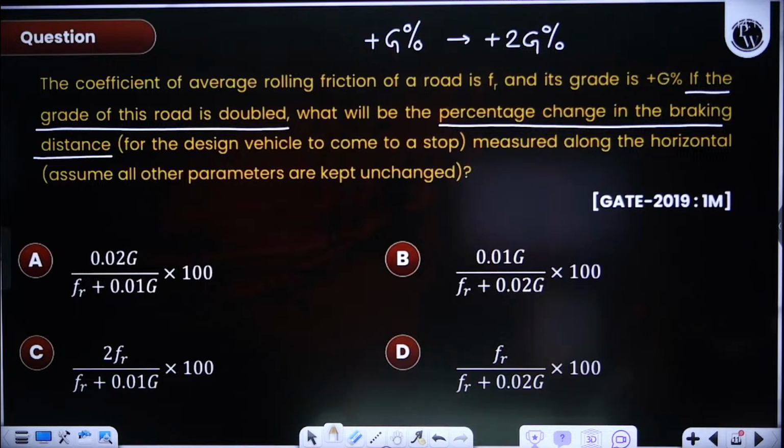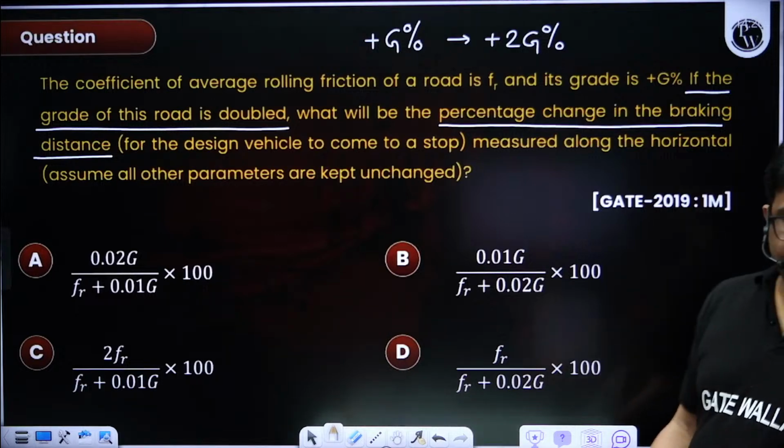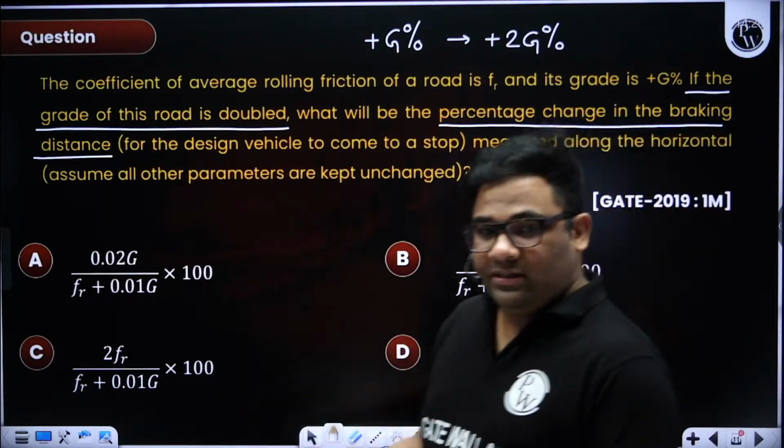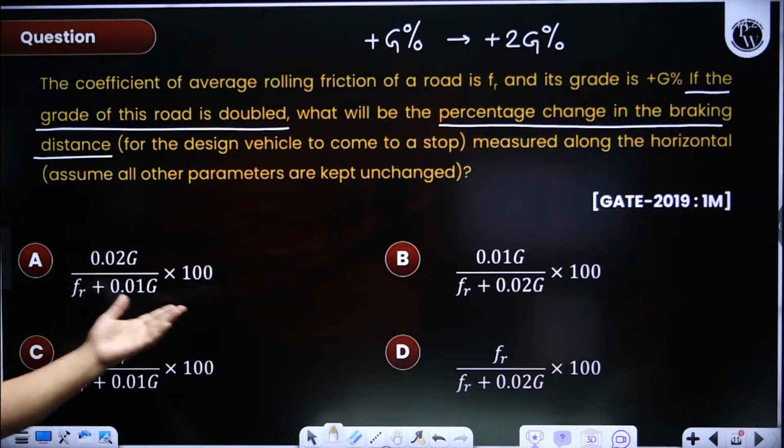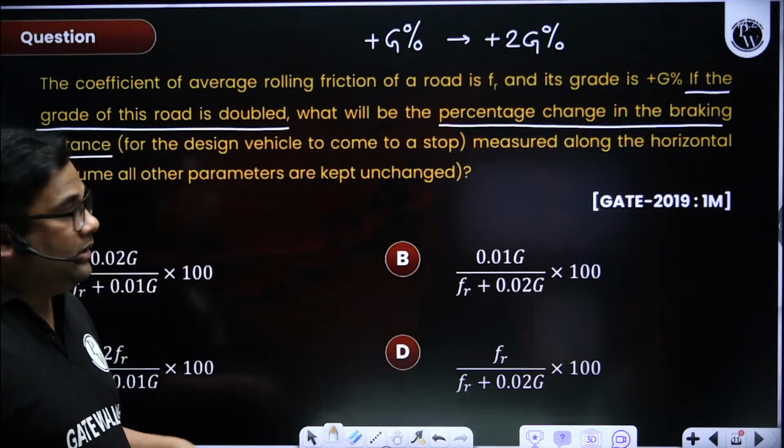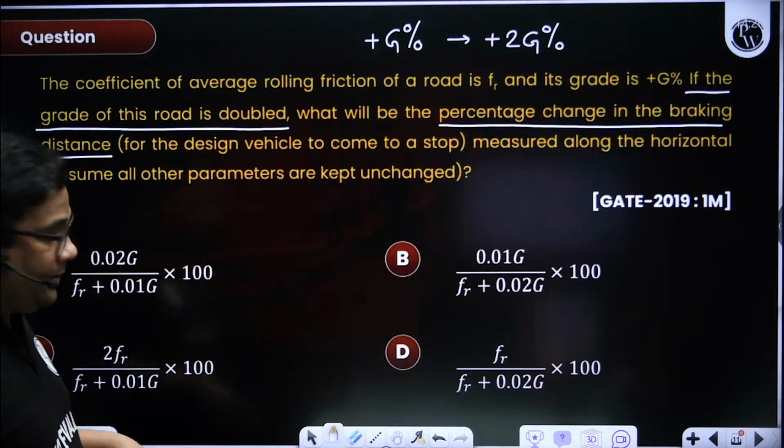I'm not giving polls. Polls we will do in the 7 p.m. class. In the 7 p.m. class, there will be original new questions for you. This I don't want to do as a poll because some students might have already solved it in the previous year. It's easy, just like revision, so I don't want to give polls here.